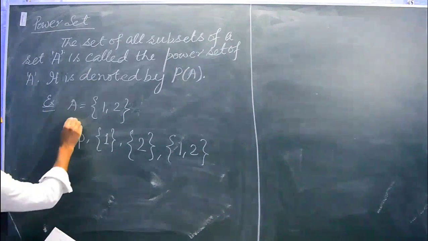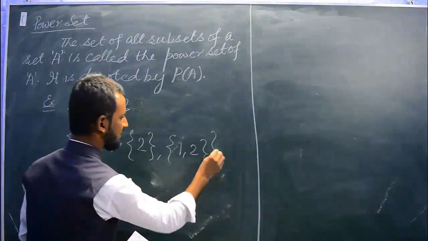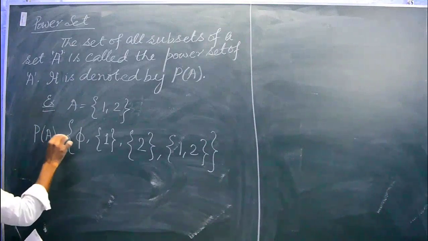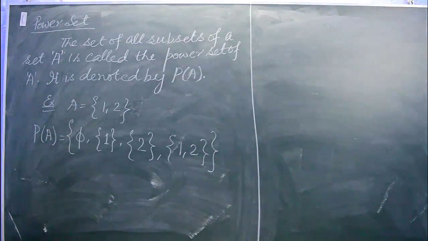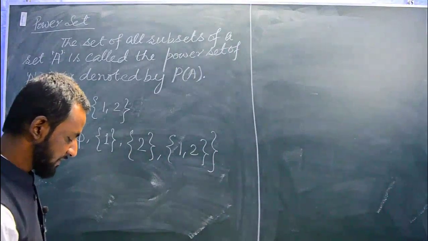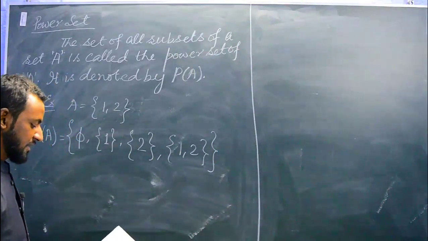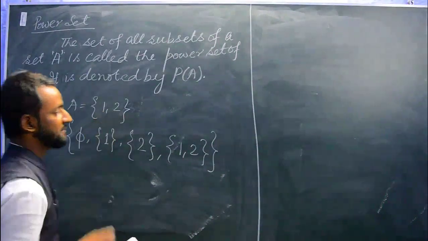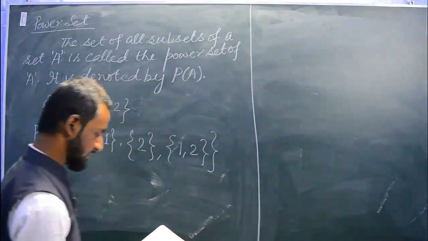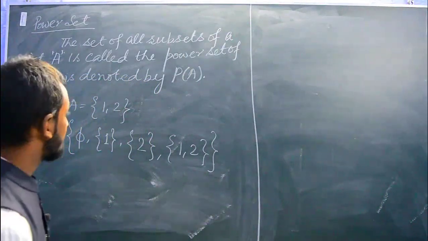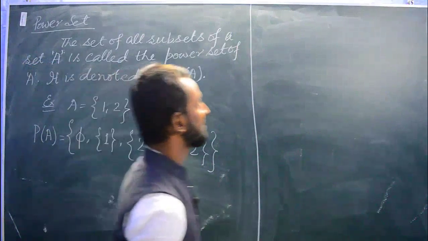So how many? We will write this in curly brackets and then it will be the power set of A. See here, 1, 2, 3, 4. One property we have written is that if a set has n elements, see here 2 elements, then the total number of subsets will be 2 power n.